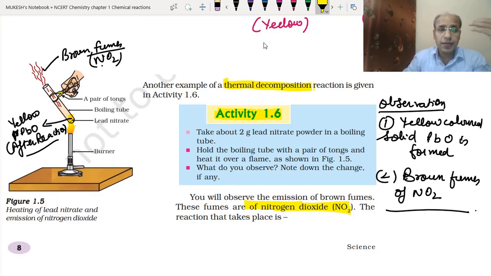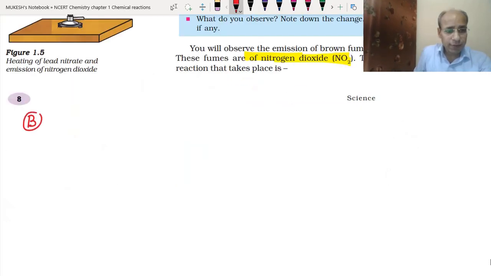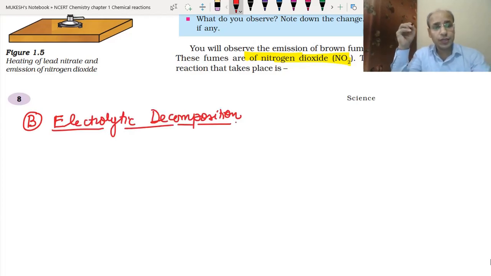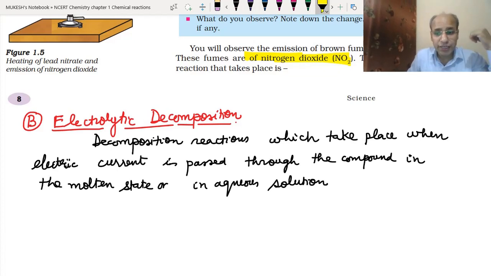So in thermal decomposition we have taken 4 examples: calcium carbonate, potassium chlorate, ferrous sulfate crystals, and lead nitrate. Now we will go to electrolytic decomposition. In electrolytic decomposition, we are providing energy in the form of electricity. These are decomposition reactions which take place when electric current is passed. Electric current means electric energy.